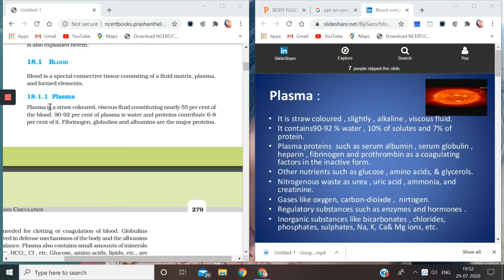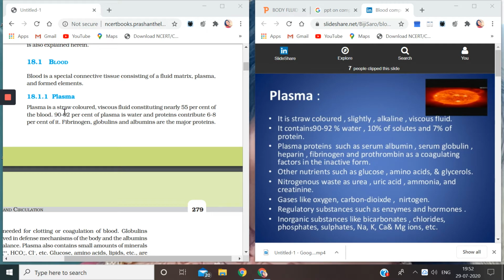As I go through the lines written in your NCERT, plasma is a straw-colored, viscous fluid. Viscous means thick. The fluid is a bit thicker, consisting of nearly 55% of blood. So if blood is 100%, then out of that 100%, 55% is the liquid part, that is the plasma.